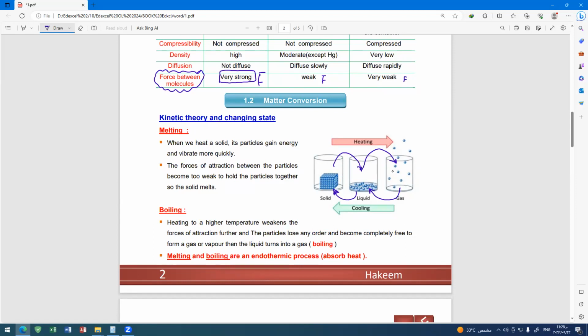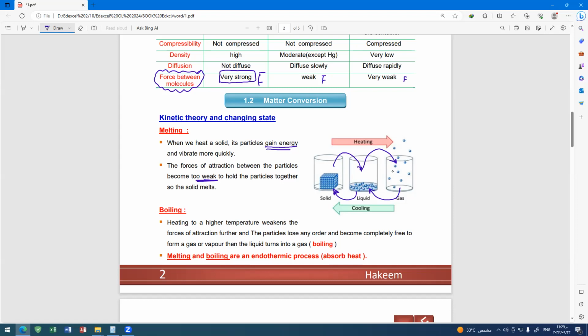When we heat a solid, its particles gain energy and vibrate more quickly, so their kinetic energy increases. So the force of attraction between the particles becomes weak. The forces decrease and cannot hold the particles together, so the solid melts. What about boiling? The same. Heating to a higher temperature weakens the forces of attraction further.